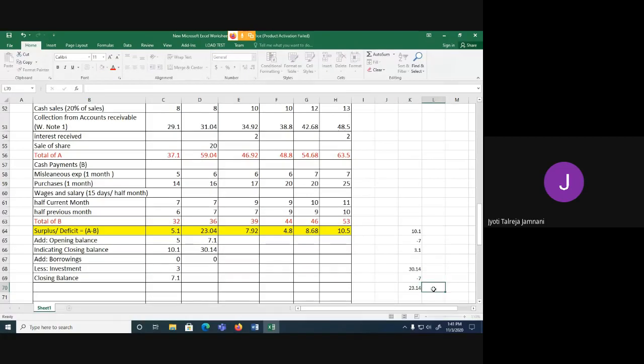But I cannot invest in thousands. So 23.14 I can't invest. I can invest only 23. Okay.